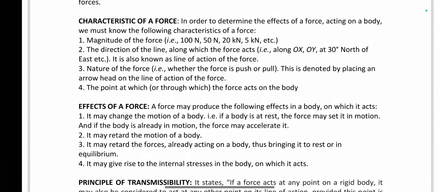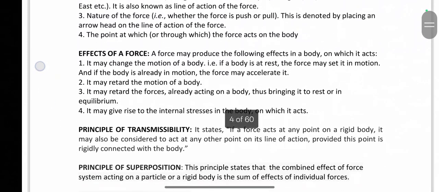Next one is the nature of the force. Nature of the force means, in any glass door, push or pull. These are the nature of the force. We are pushing a door or pulling the door. This is denoted by the arrow line, and the force must act from one point, the point at which a force acts on the body. So a force should have a magnitude, a direction, a nature, and it should also start from a point.